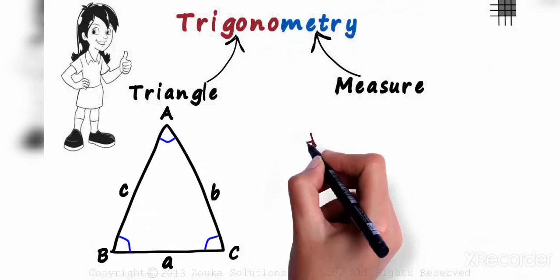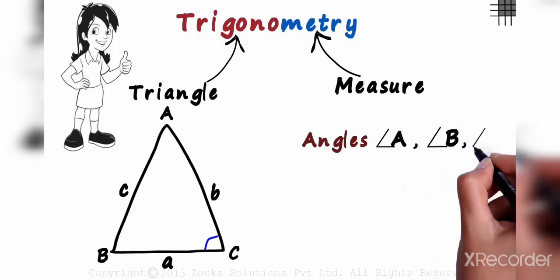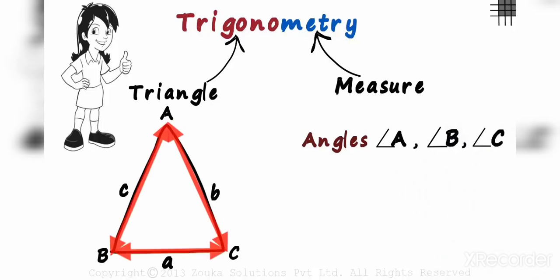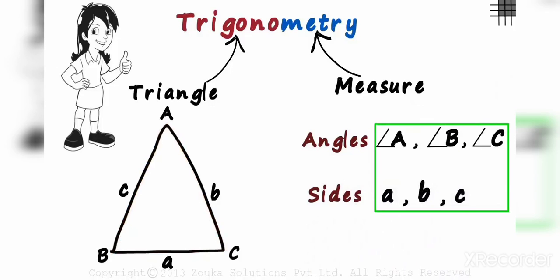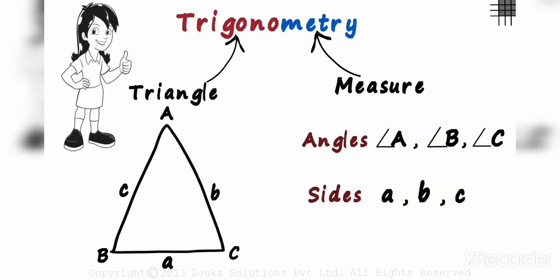We can measure the angles A, B and C, or find the lengths of the sides A, B and C. These are the only 6 things we deal with in trigonometry: 3 sides and 3 angles. Out of these 6, we are given a few, and using trigonometry, we need to find the rest.